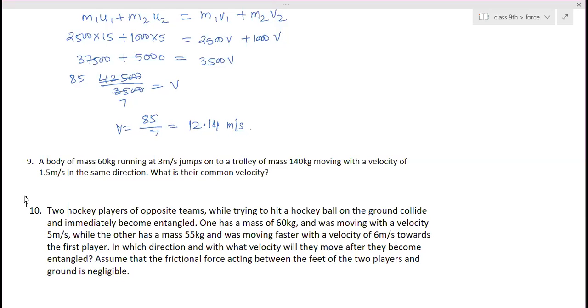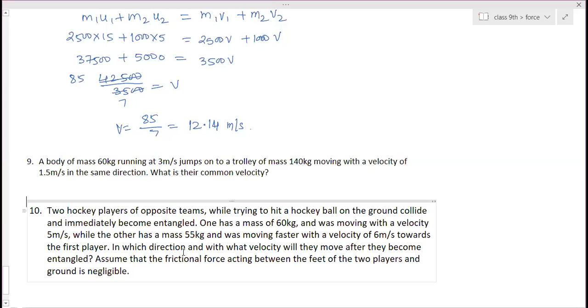Ma'am, I got it as 30 by 115, something like that. If we convert it into decimal form, it will be like 1.26 only, ma'am. It's not 1.26, it's 0.26. Ma'am, can you solve the 10th one? The velocity given in the 10th question, is it the initial velocity? Yes, they are moving initially.